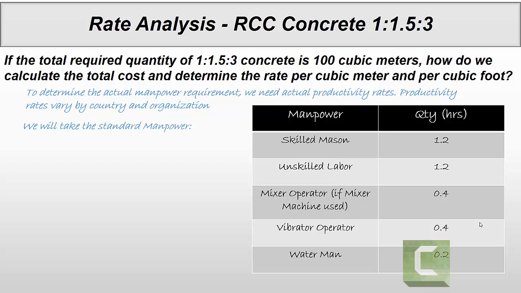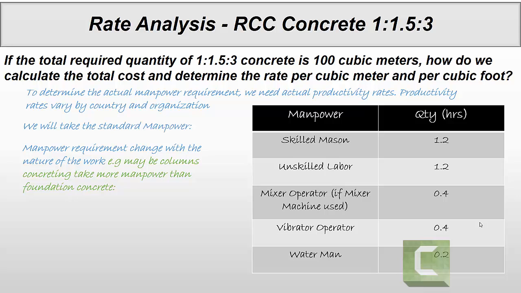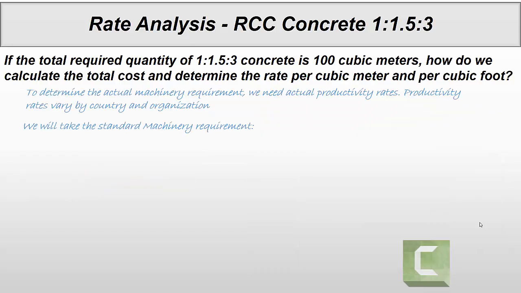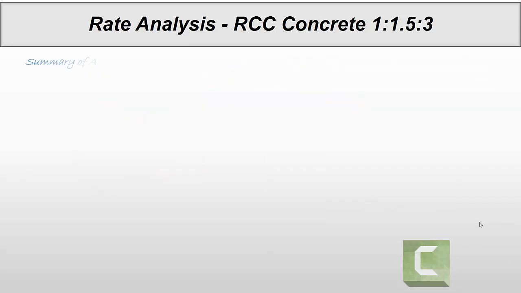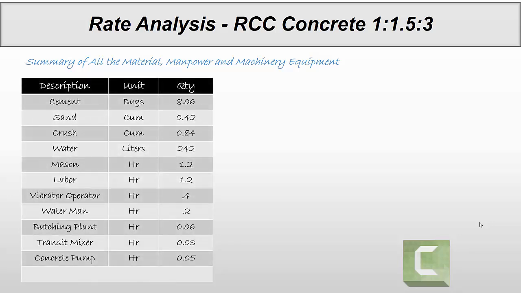For machineries, the exact same process: batching plant 0.06 hours, transit mixer 0.03 hours, concrete pump 0.05 hours. So we will summarize all the material, manpower and machinery equipment. These are the description, units and quantity of extracted material, manpower, machinery. You need to multiply quantity with rate, and we will find the amount. So the direct cost of 1 cubic meter of concrete is